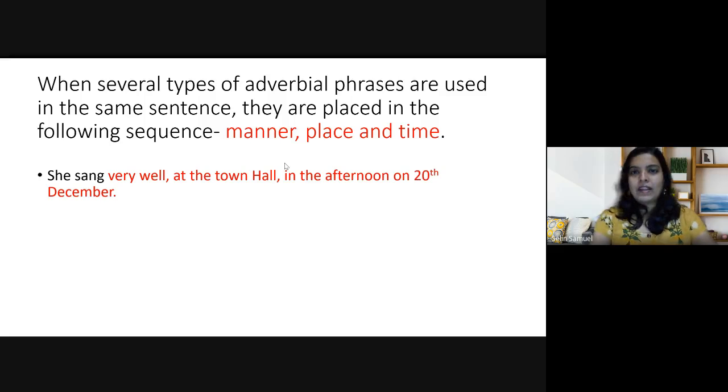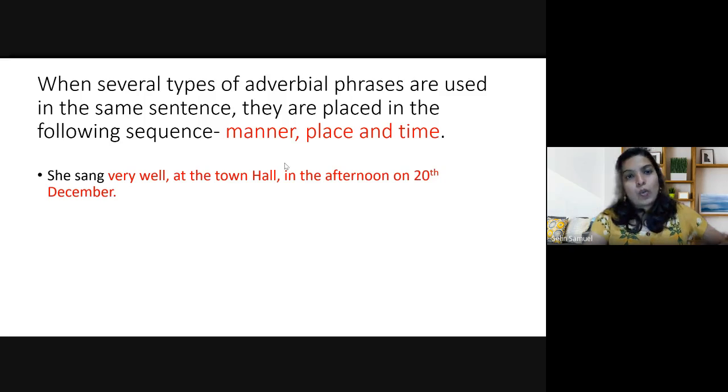Not necessarily the initial, middle, and end position, but when you are placing these adverbial phrases together, the first phrase that should come is the adverbial phrase of manner, then the phrase of place, and then the adverbial phrase of time. When you look into the example, you will understand.